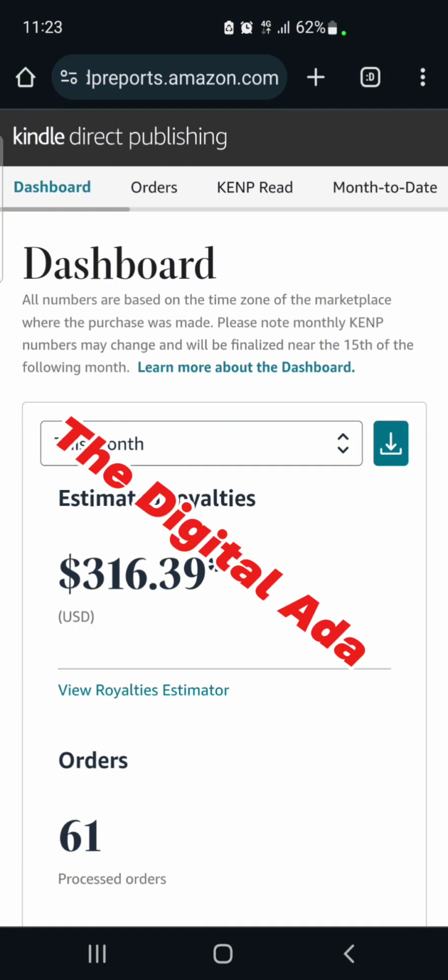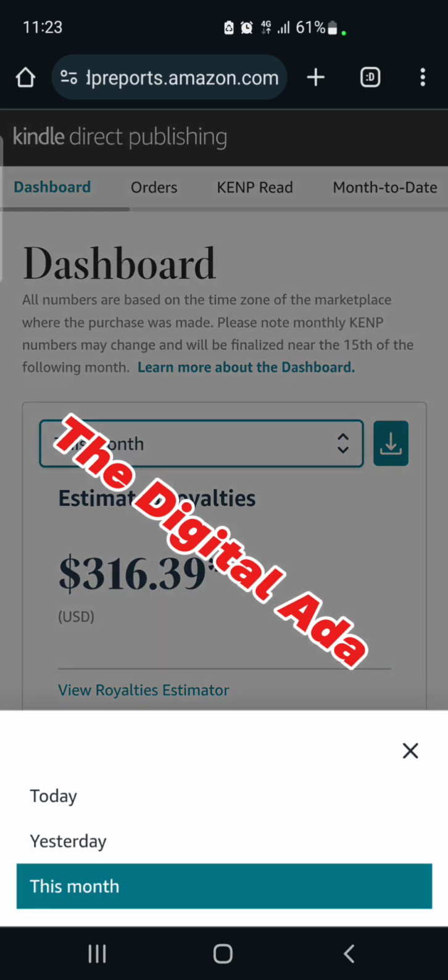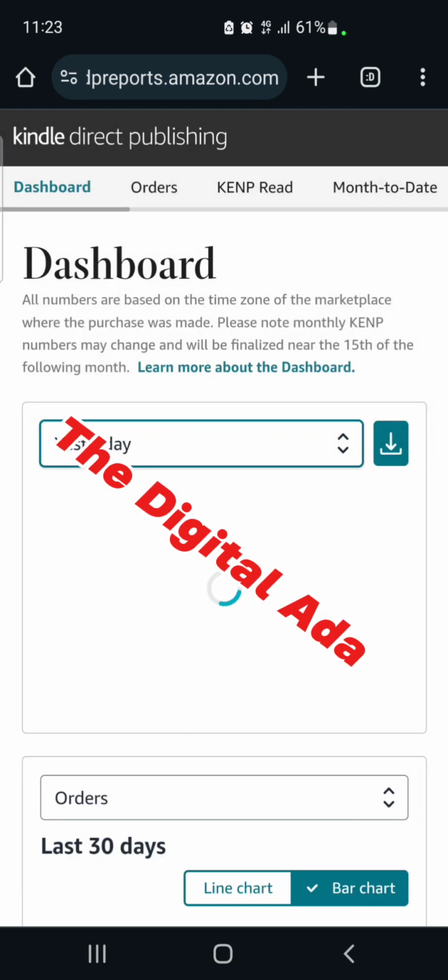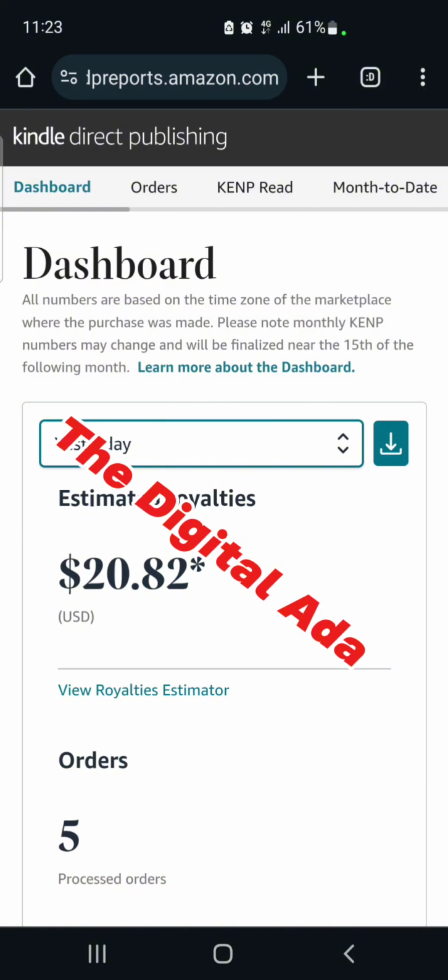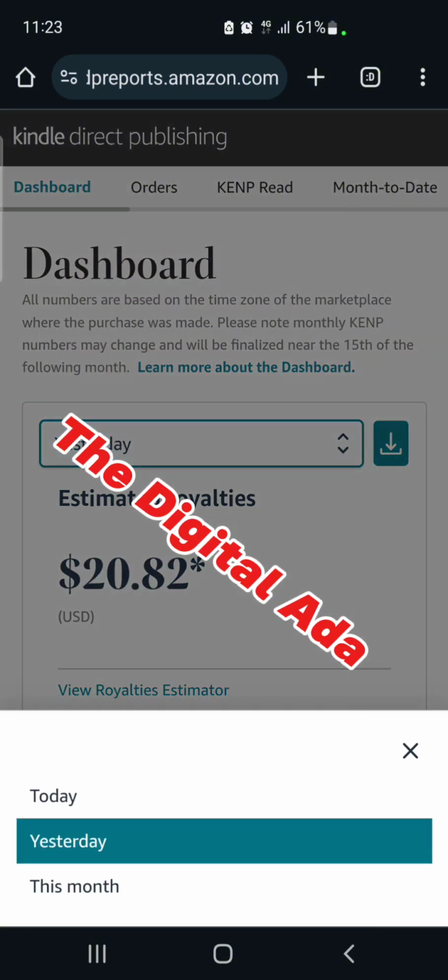In that previous message I had with my sister, you saw their mom there. So as you can see, let's look at yesterday, what I made from this account yesterday. Okay, this is for the entire month. I think I started on the second week, so this was what I made from this account with just 3 books. I only published 3 books on this account. I would have gone down to show the books, but no.